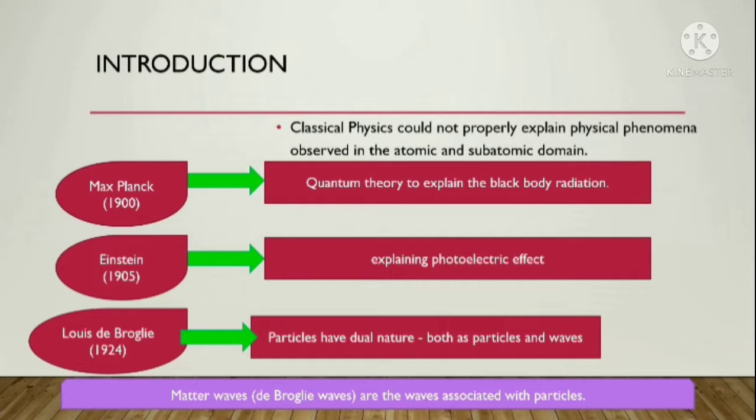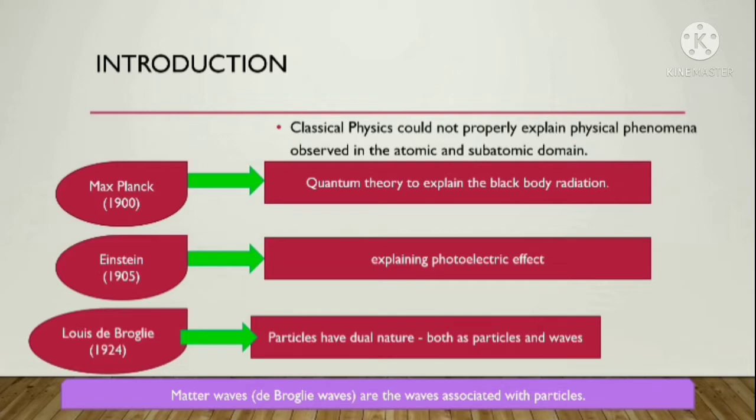quanta, packets of light, based on photons, he explained the photoelectric effect. And finally in 1924 de Broglie proposed that particles, like radiations, like photons, whatever type of particles they may be, have dual nature, that is a particle can exhibit both as a particle and as waves.